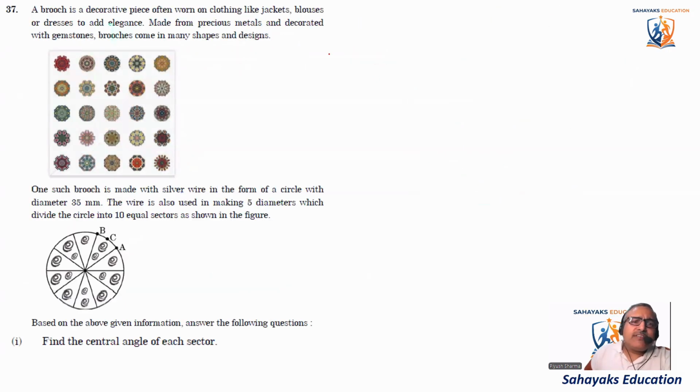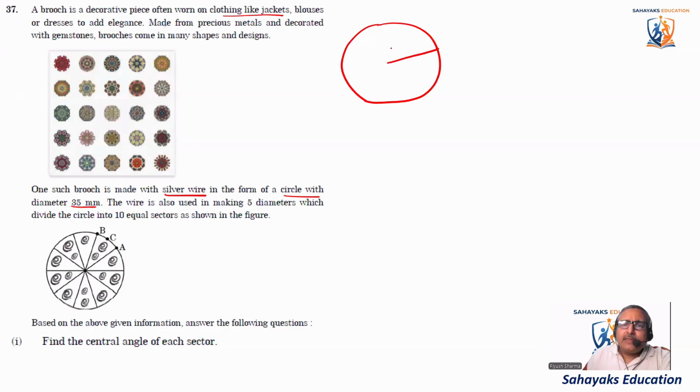A brooch is a decorative piece often worn on clothing like jackets, blouses, made from precious metals and decorated with a gemstone. Brooches came in many shapes and designs. These are some they've given. One such brooch is made with silver wire in the form of a circle with diameter 35 millimeter. So there is a circle with diameter 35. That means the radius is 35 divided by 2.